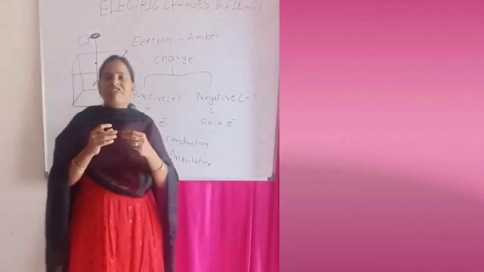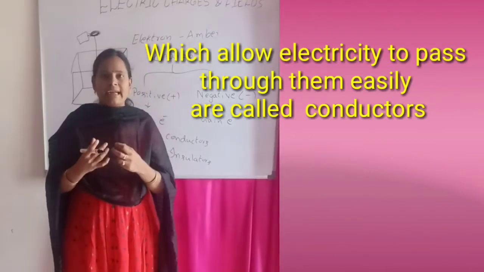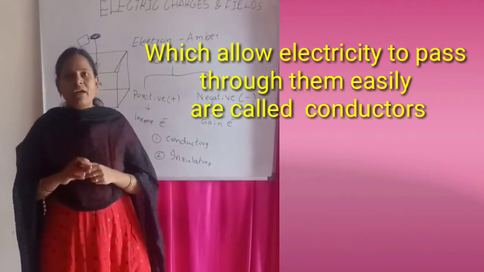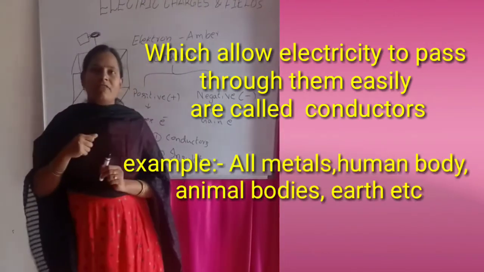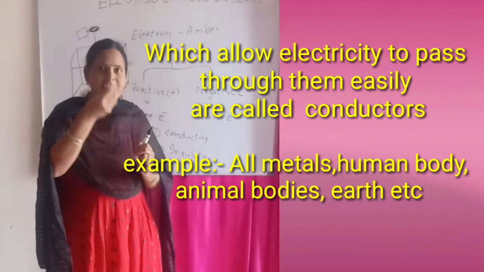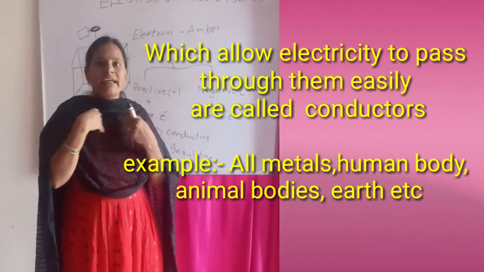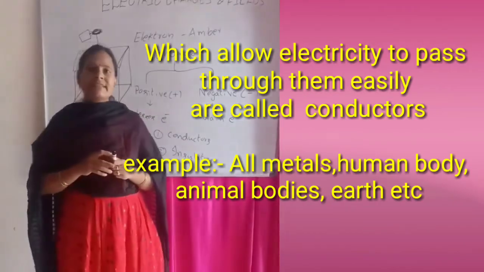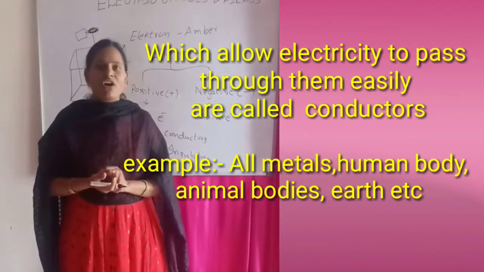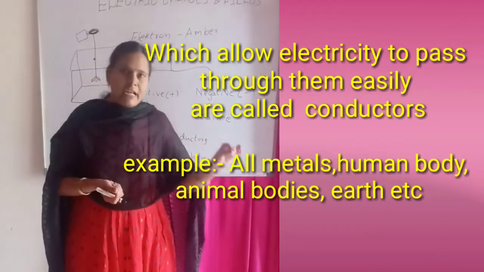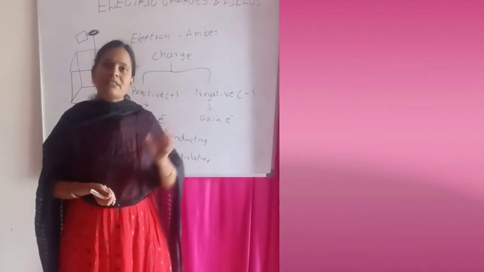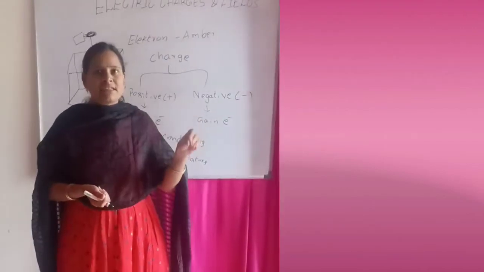Substances which allow electricity to pass through them are called conductors. For example, when you touch an electrical wire, automatically you will get a shock. Yes or no? It means electricity is passing through our body. That's why we get the electrical shock. Similarly, if an electric wire is kept in water and you touch the water, you will get a shock. So water also allows electricity through it.